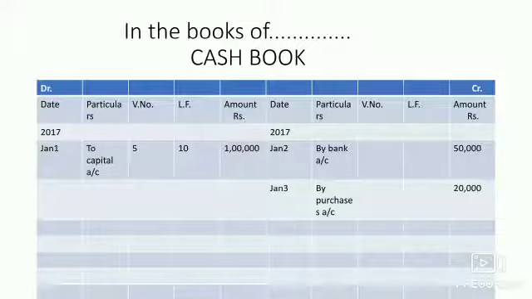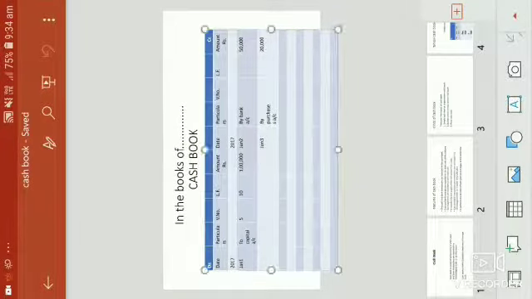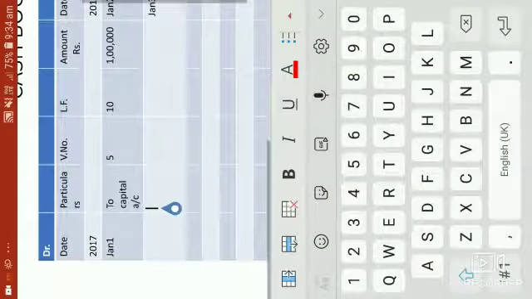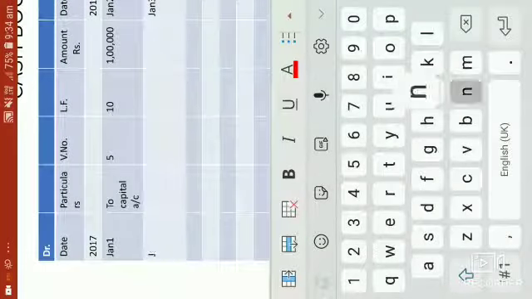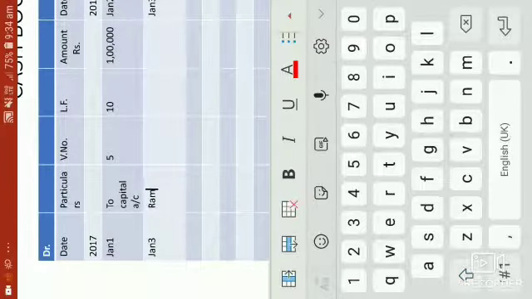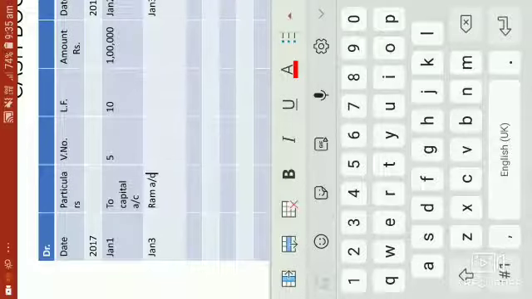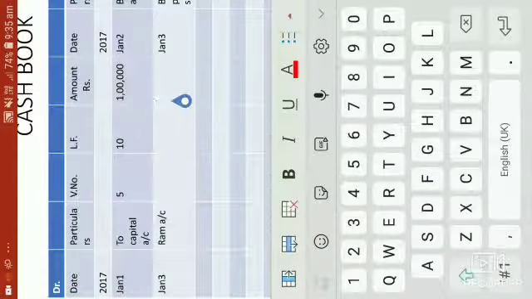Rima received 3,000 rupees from Ram. If she is receiving money, that means we have to mention it on the debit side because that is the receipt side. So she received money from Ram. We will write down Ram's account in the particulars with rupees 3,000.